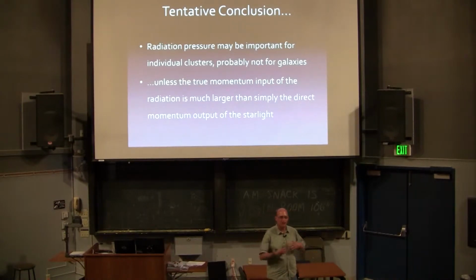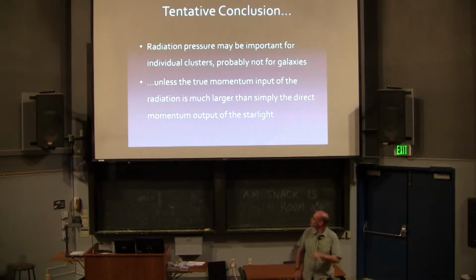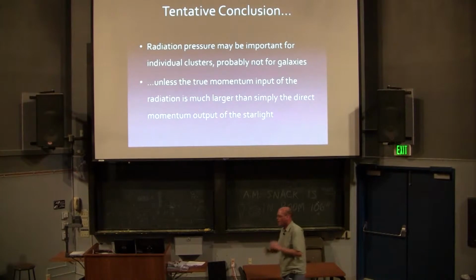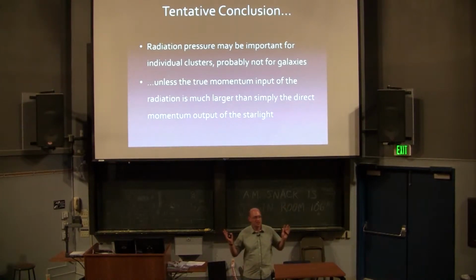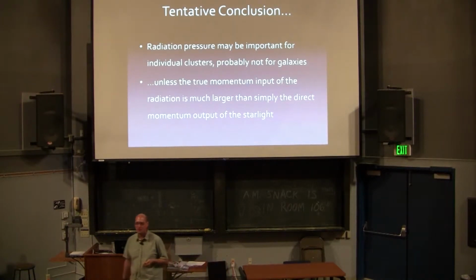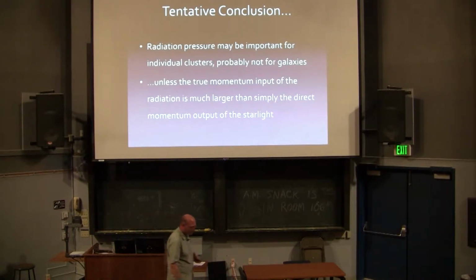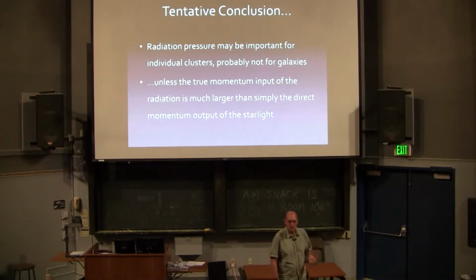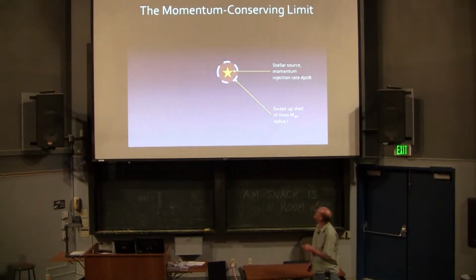200 kilometers a second is a sort of interesting number. But it's not important for launching galaxy scale winds or doing anything on galaxy scales unless I can find a way to get way more momentum out of the stellar radiation field than L over c. Now, how can I do that? How is that possible? Well, to answer that question, I have to tell you a little something about the energy versus momentum conserving limits. What we've been thinking about so far is the momentum conserving limit.